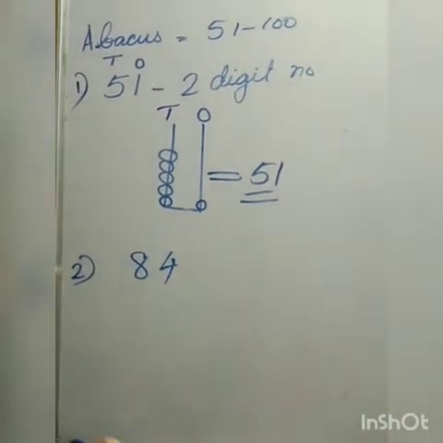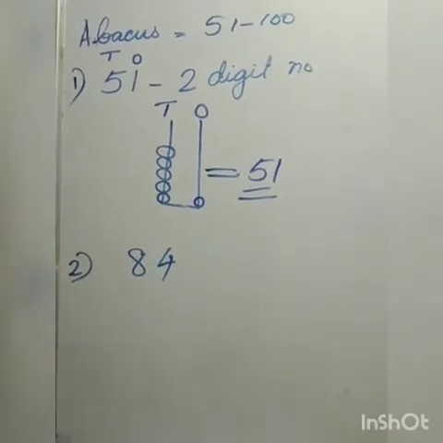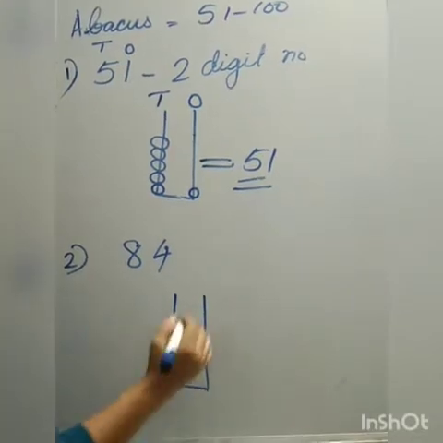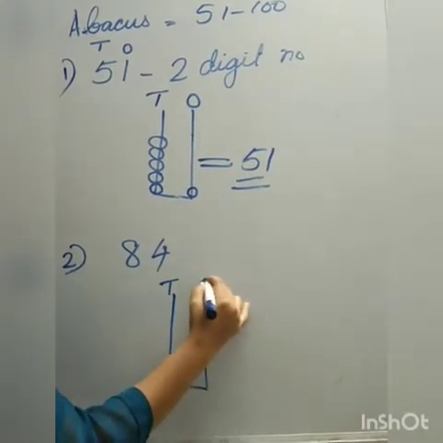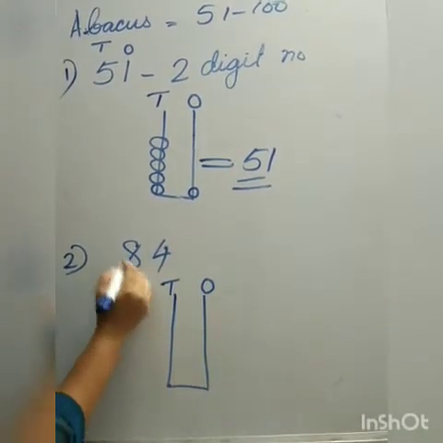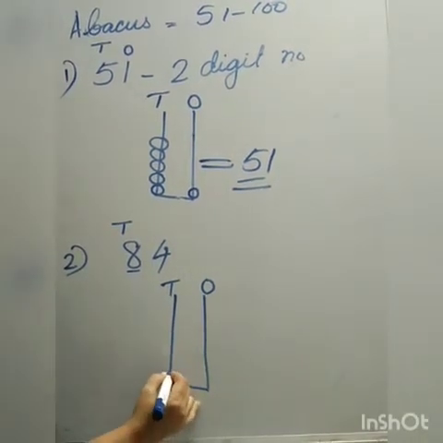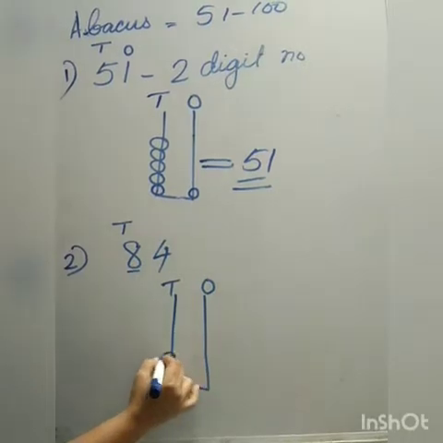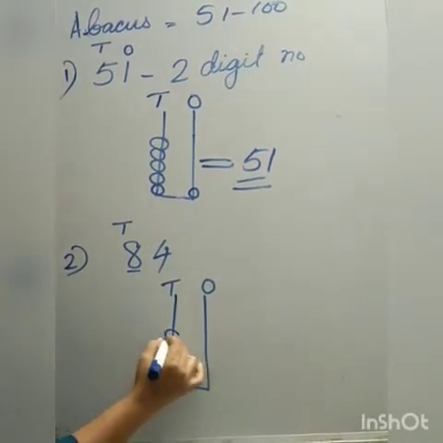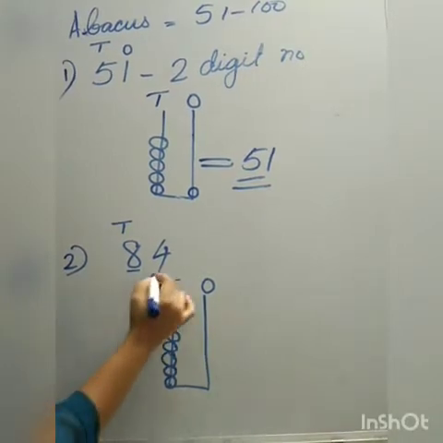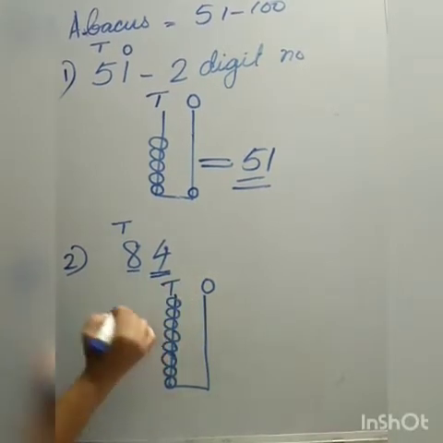Next one is 84. How to represent 84 on the abacus? 2 spikes, tens, ones. In the tens place we have 8, so we have to draw 8 beads: 1, 2, 3, 4, 5, 6, 7, 8. In the ones place, which number came?